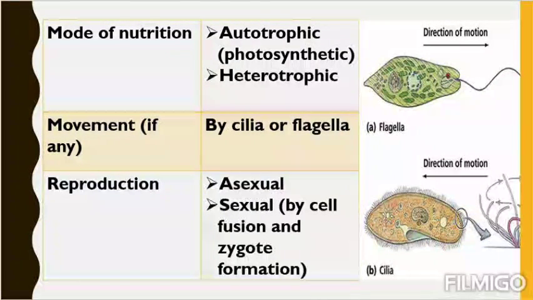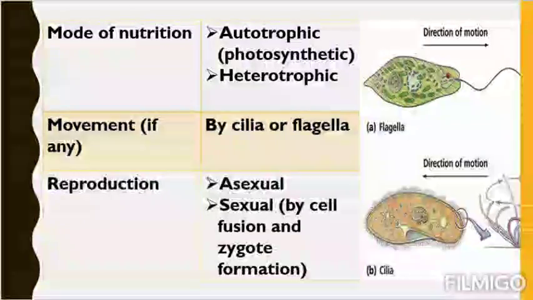See the direction of motion. Where there is a flagella, the organism has to flip the flagella and move forward. But cilia can move in any direction, so the direction shows backward movement too. So these are the basic differences between cilia and flagella. Flagella is larger, cilia is smaller. The number of flagella in an organism is very less, 1 or 2, and cilia are abundant in organisms.